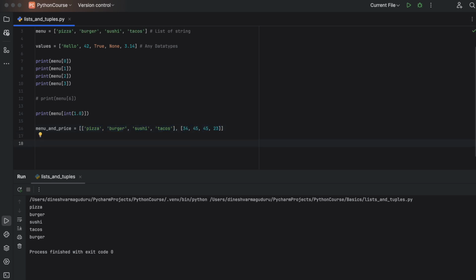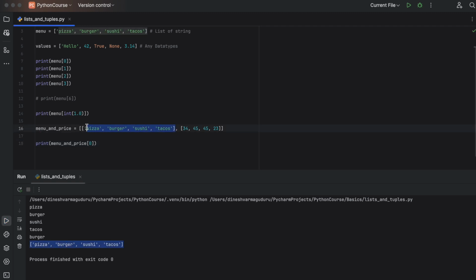If we want to get the menu from this, we can just call menu and price of 0, and if you print this, it will print the first item, which is at index 0. So this is the 0th index, and this entire list is treated as only one item.